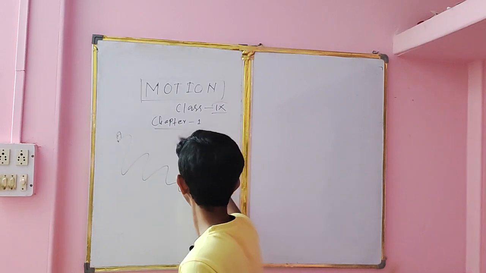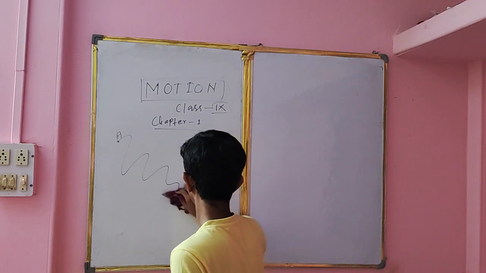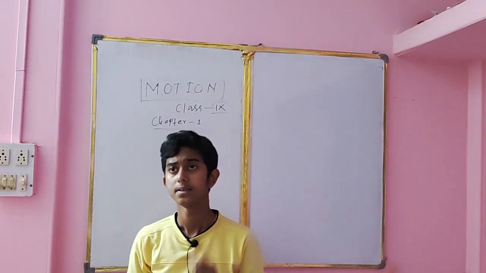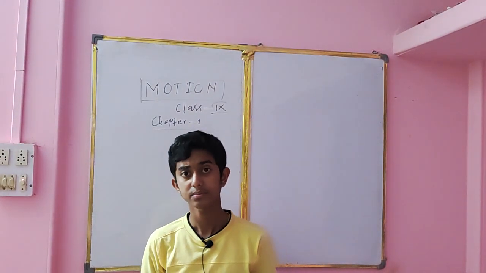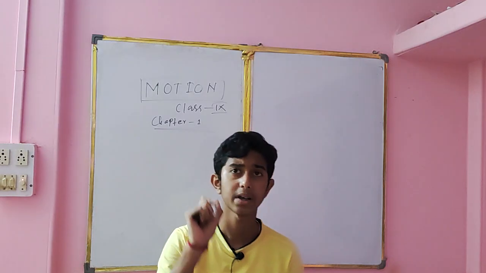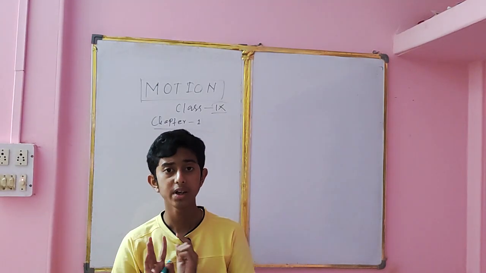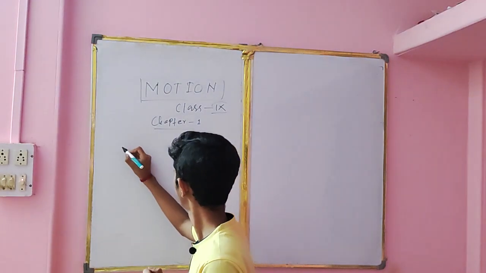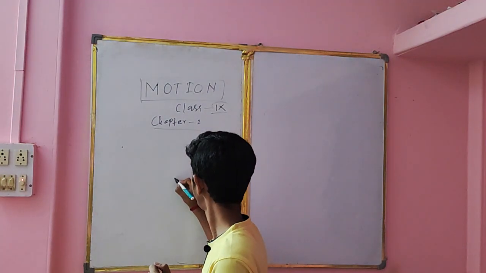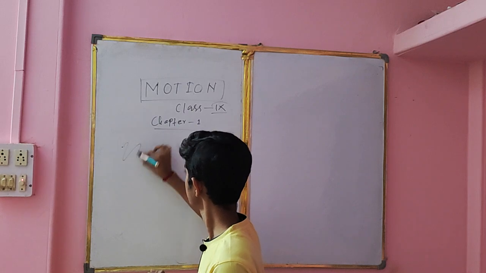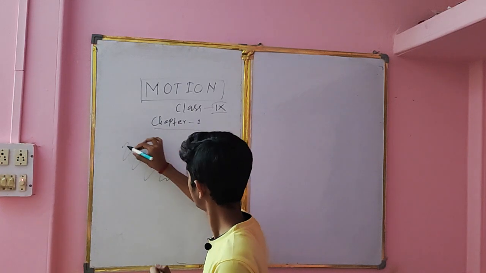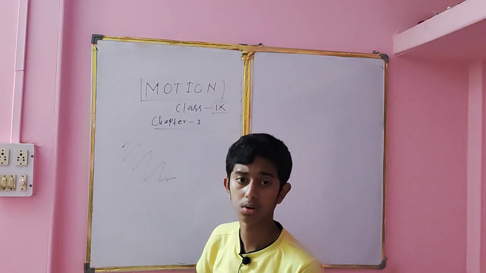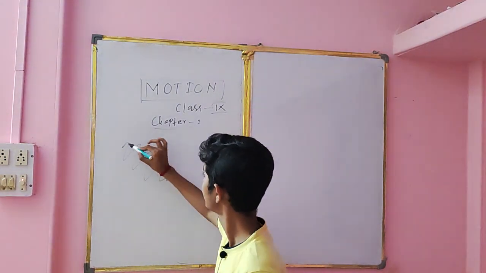Now let us get into the topic of scalar quantity and vector quantity. What is scalar quantity and what is vector quantity? Scalar quantities are the quantities in which we have magnitude only. There is no need of direction. For example, from here to here, this is a road. When a person moves from here to here on this road, there is no fixed direction.